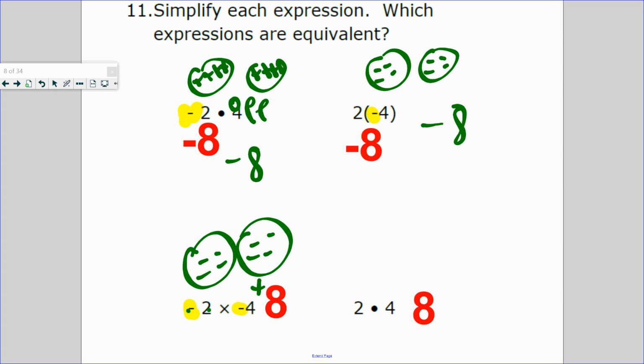Opposite is positive 8. The way I personally like doing it, I pretend there's no negative. 2 times 4 is 8. Opposite of a negative is positive. And 2 times 4 is 8. That's 2 groups of 4, which is 8.